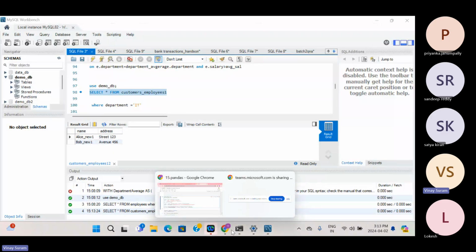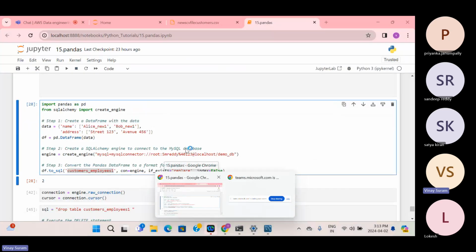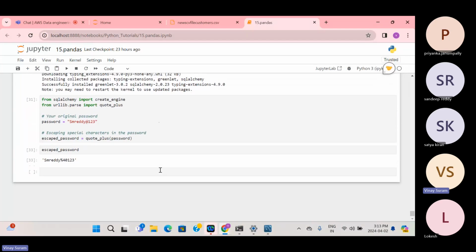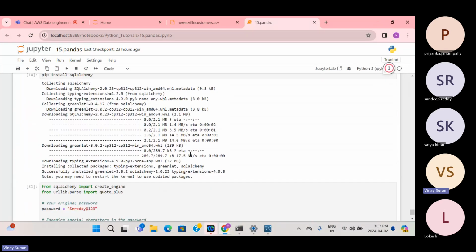So now we have completed reading the data from the CSV files and writing it to the MySQL database, and reading the data from the database and writing it to the pandas data frame. So two things we have done: reading to and from the pandas environment and the MySQL environment. Okay, so that is done. That's all for Python. So we have completed Python till here.